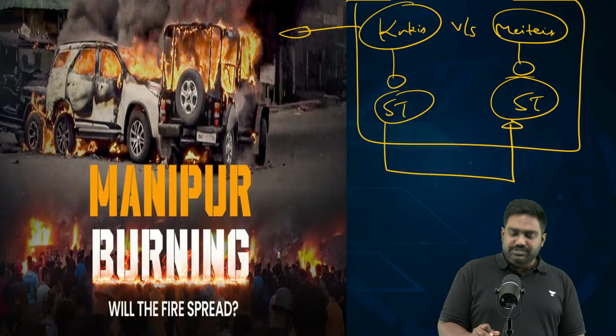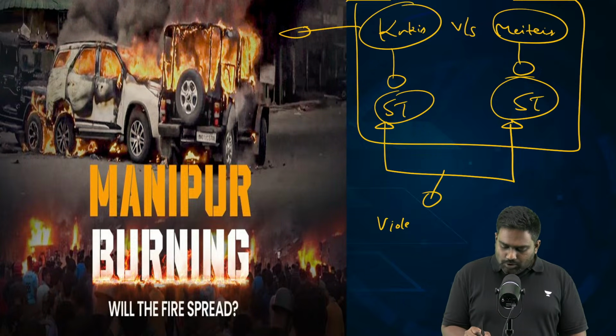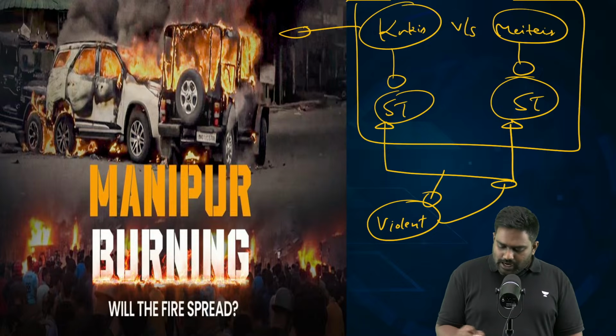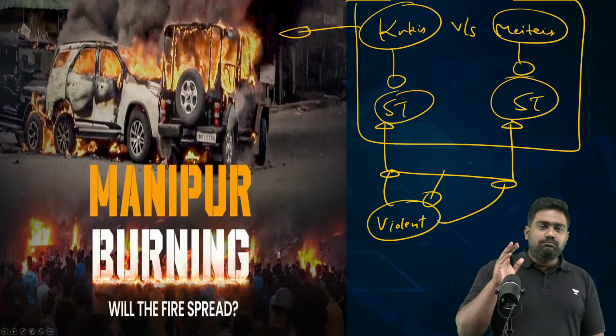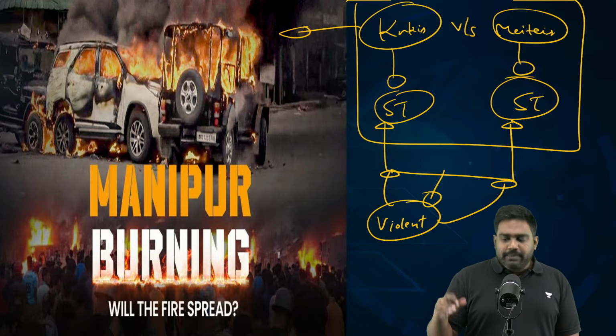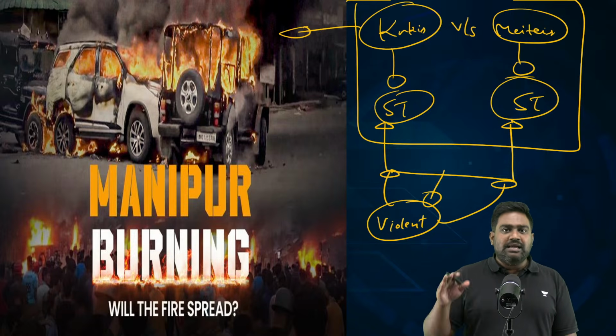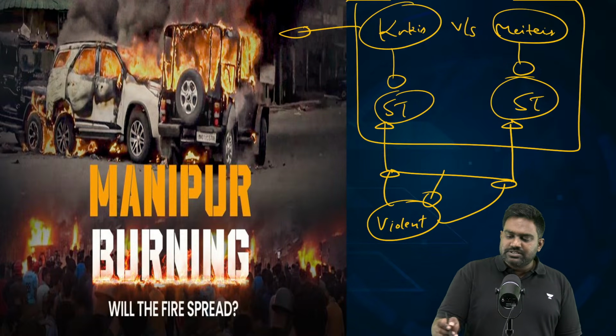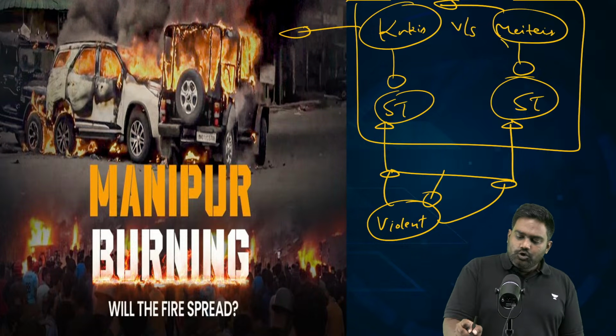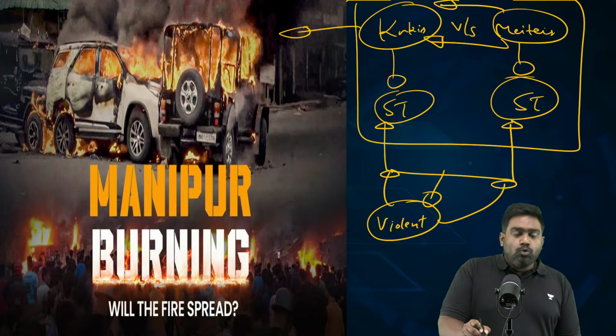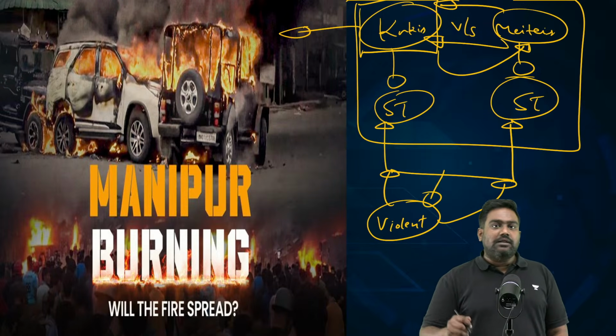Meitis countered this, and immediately the protest turned violent, with armed groups from both sides resorting to brutal violence. Meitei insurgents like UNLF, PLA, Prepak, and other new entities brutally targeted Kuki-Zo communities. Kuki armed groups with cross-border support from the Zomi community targeted Meitis in the Imphal Valley.